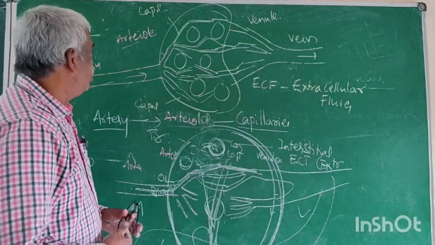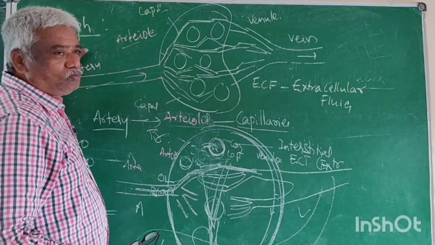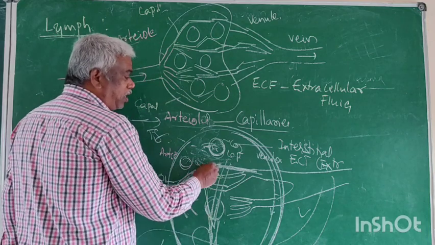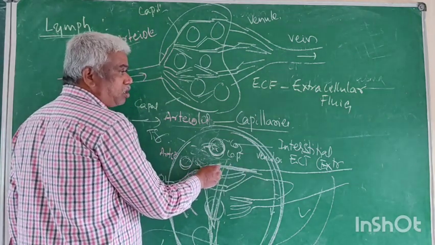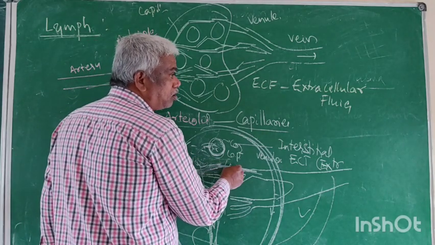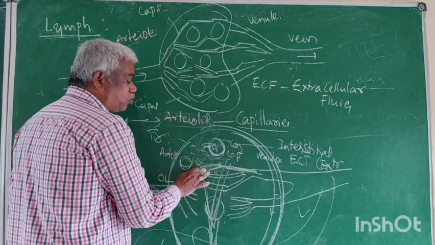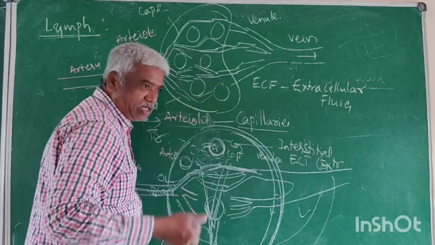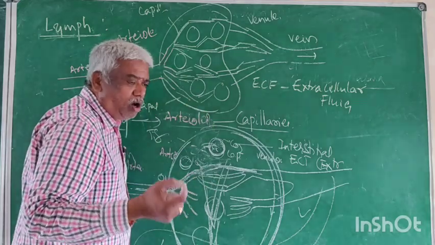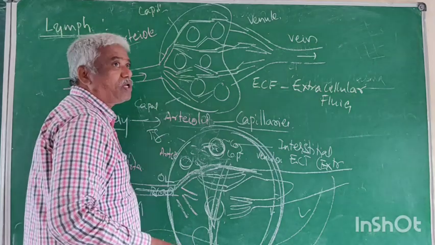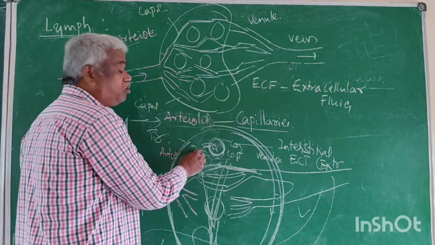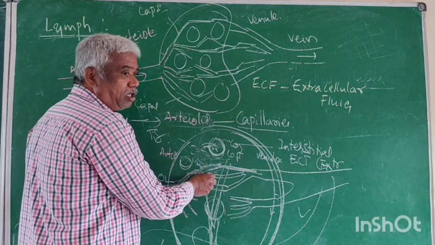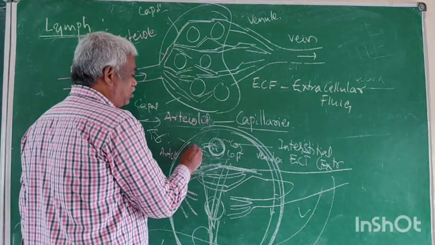That means, now, lymph, just listen. Now, capillaries. These capillaries belong to artery. These capillaries belong to veins. When the blood passes through capillaries of arteries, some pressure increases because it is a very small narrow lumen. Due to high pressure, the liquid comes to the outside. Now this liquid which comes outside from blood at capillaries is called ECF.